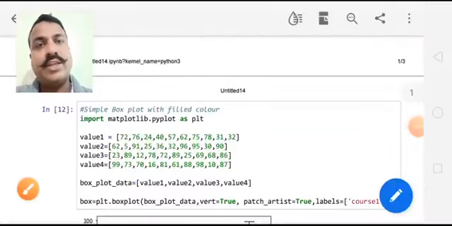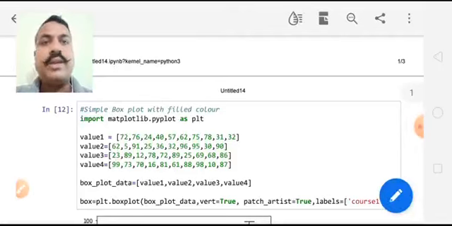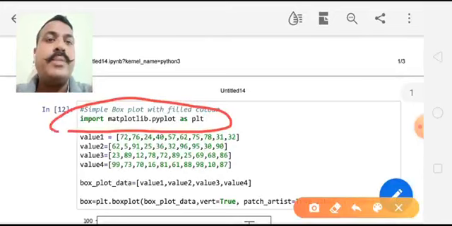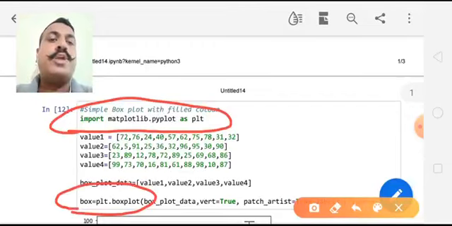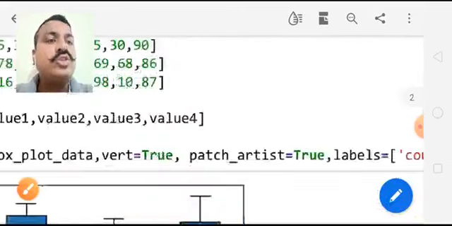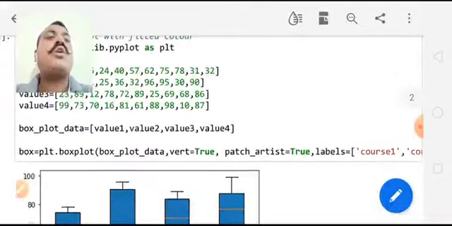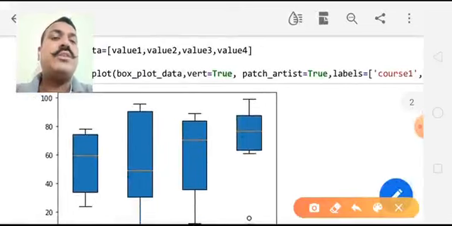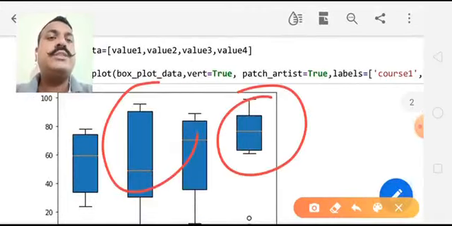I have started the X Recorder app and opened this PDF file, and I want to show the students what this is. So I will click on this brush icon. Now my brush is enabled. I will underline and show that we are using a Python program and importing the pyplot file. In this pyplot file, to create a box plot, we have a function plt.boxplot, and now I am closing this brush button so that I can zoom in or zoom out or scroll through this file. Again, if I want to use this brush tool, I will click on the brush icon and I am able to use it.